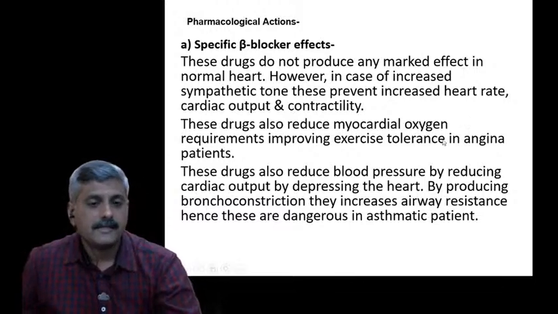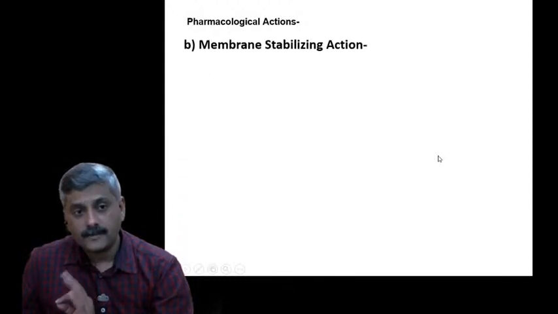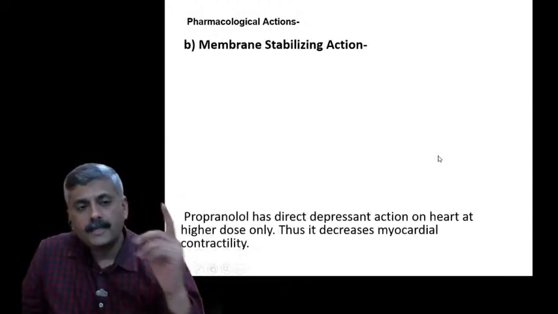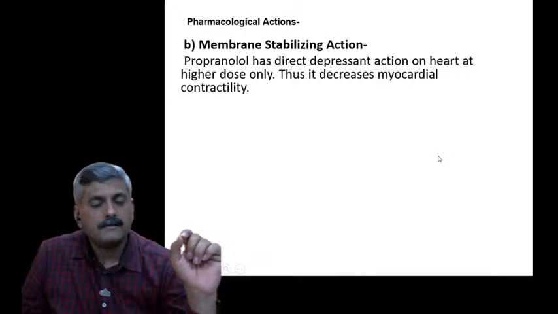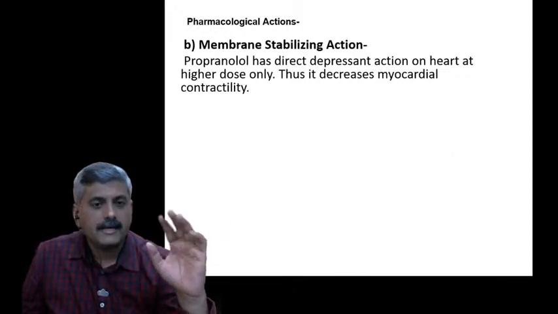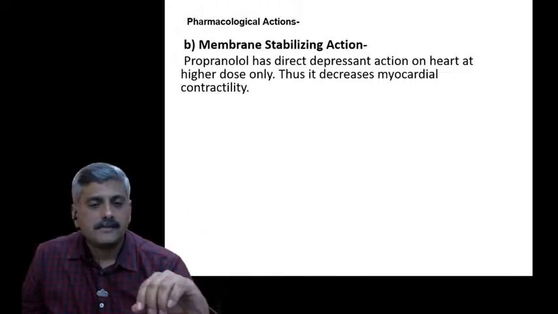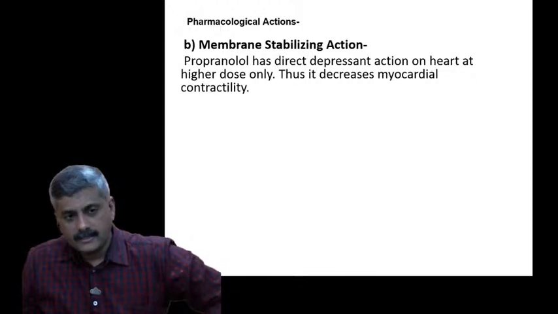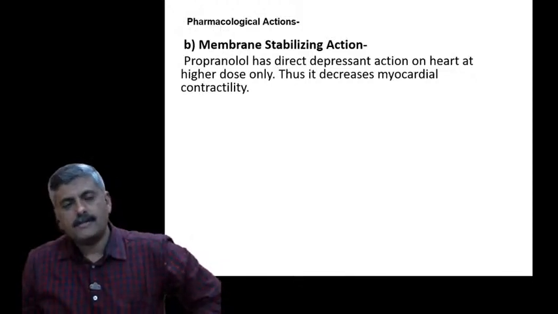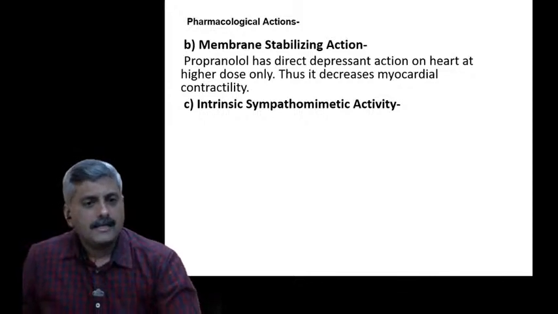So that's why it is necessary that we should be specific to a receptor. It also has some other action, like a drug such as propranolol. It directly depresses the action of the heart and decreases myocardial contractility. There is also what we call a membrane stabilizing effect, which decreases the activity.